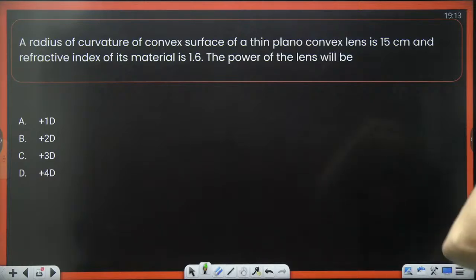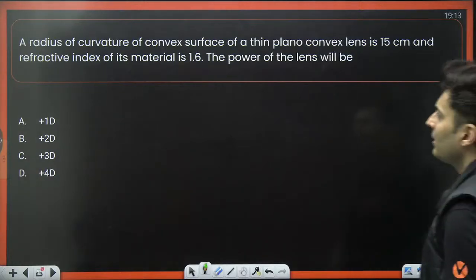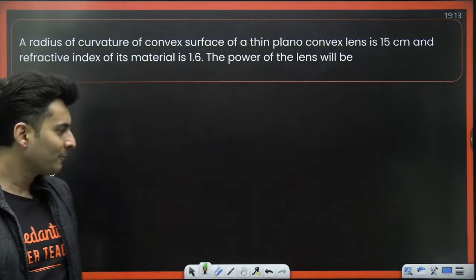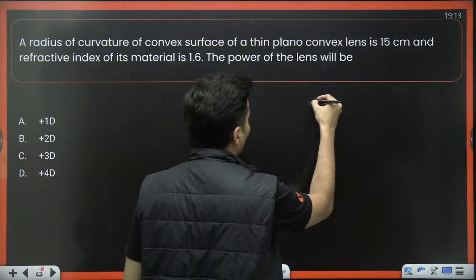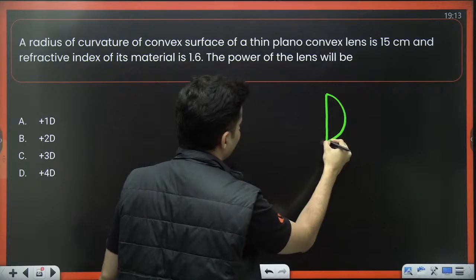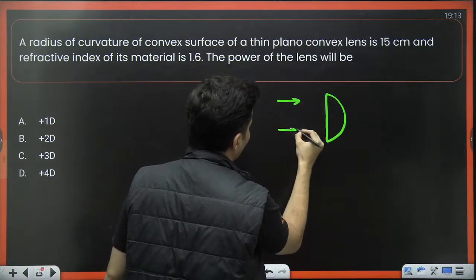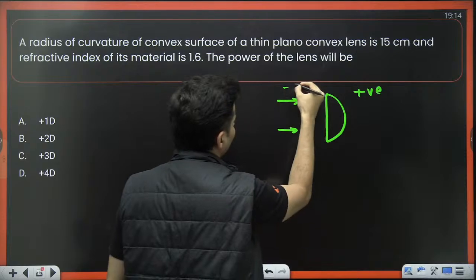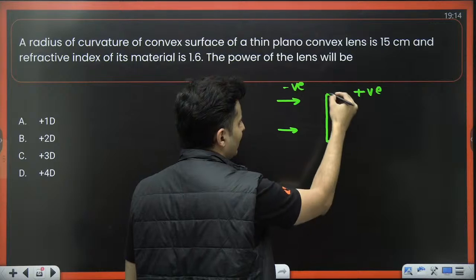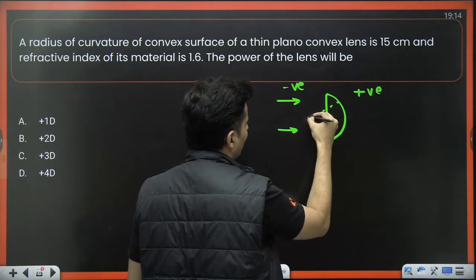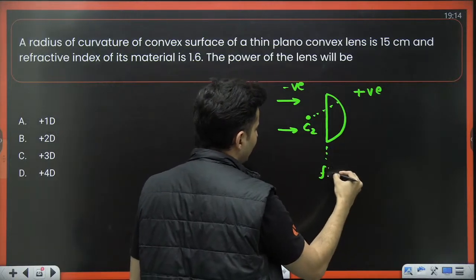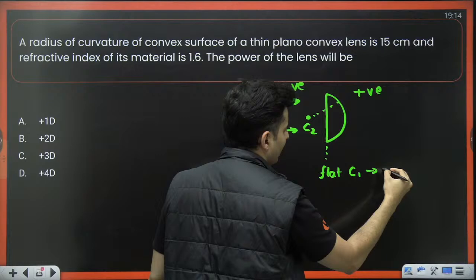Radius of convex surface of a thin plano-convex lens is 15. Refractive index is 1.6. The power will be, come on my dear students, what is the power? Okay, so it's a plano-convex lens. Assuming the rays of light are coming like this, where this is positive, this is negative. This is the first surface, this is the second surface. So the center of curvature C2 will be here, and for the flat surface, C1 will be at infinity.